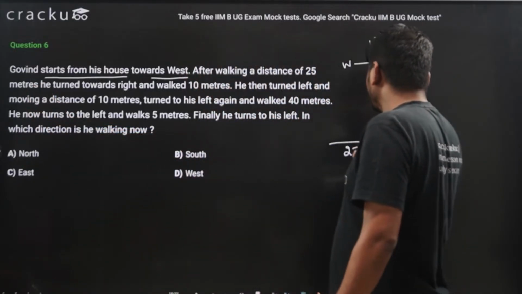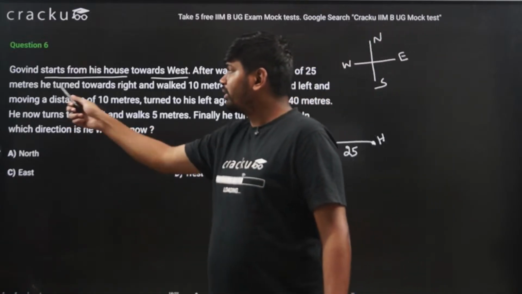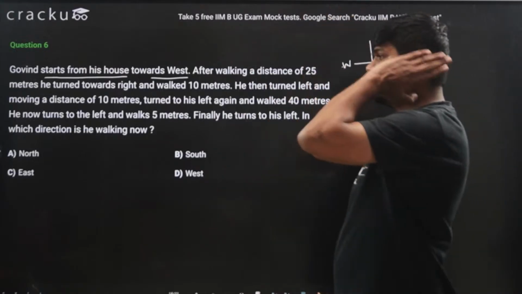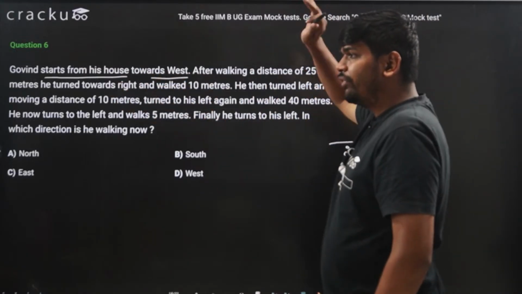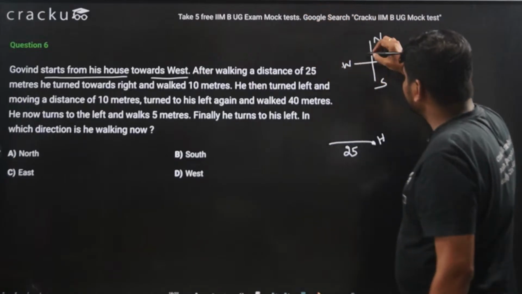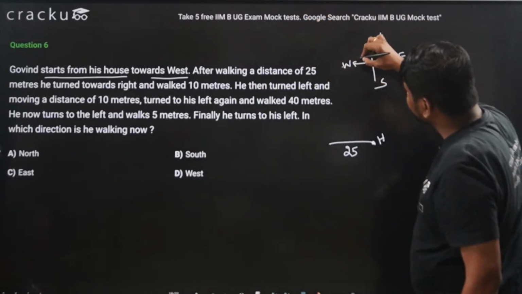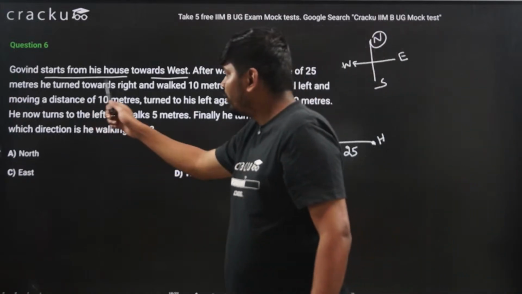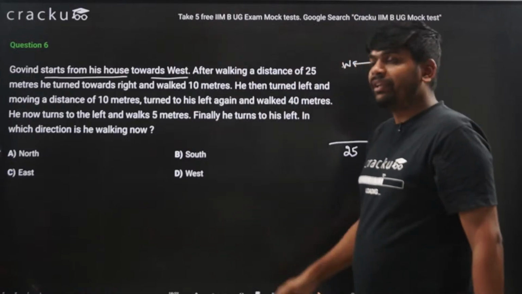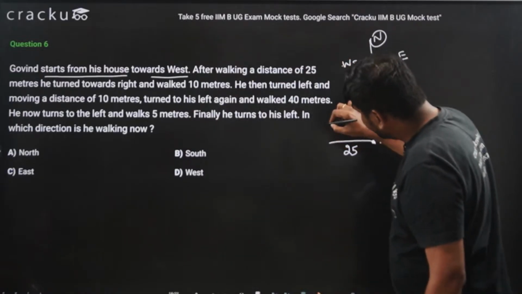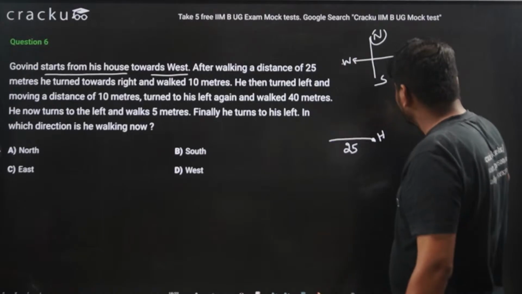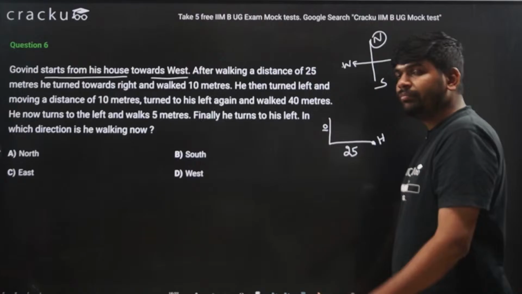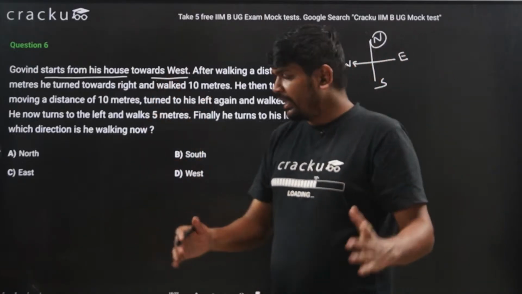he turned to the right. He turned towards the right. When I am facing the west direction, my right will be towards north. This is the right side. When I am facing in this direction, this is the right side. So he turned towards right and walked 10 meters. So this is 10 meters. He walked a distance of 10 meters. Now he is facing the north direction.